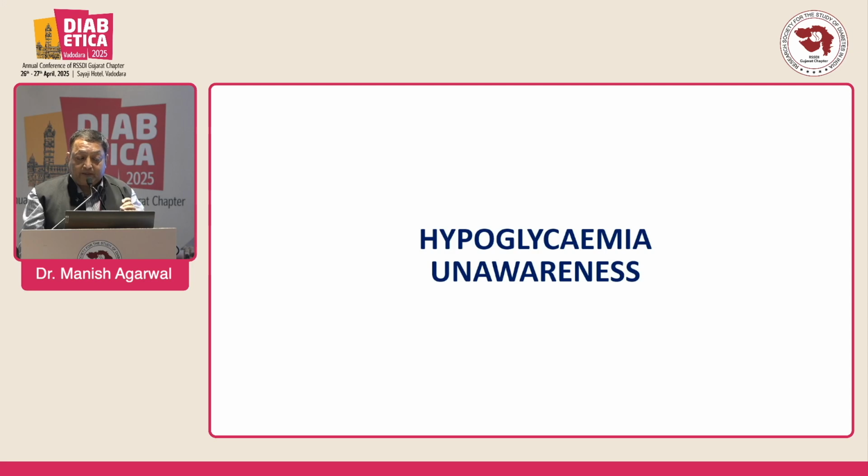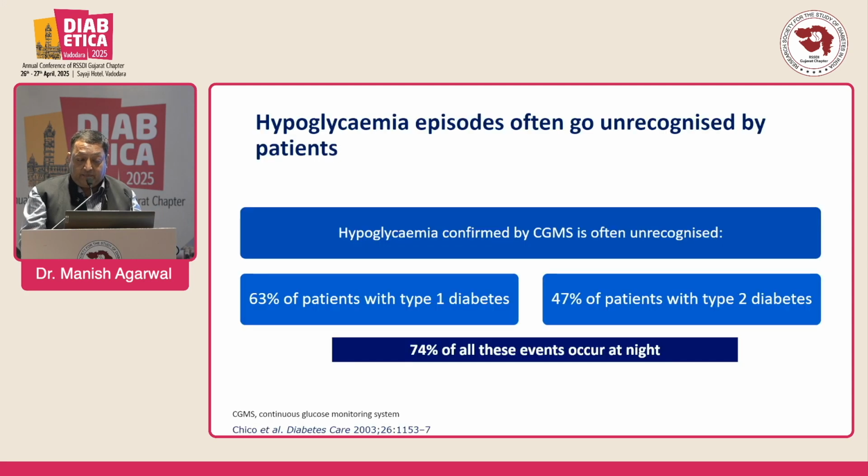Reporting of symptoms by patients with diabetes varies, with inter-individual variation of the symptom threshold. Patients are not always the first to report hypoglycemia. A patient may come with a sugar of 170 because of unawareness, and asymptomatic, unrecognized episodes can be missed. Nocturnal hypoglycemia is especially common in either type 1 or type 2 diabetes, and hypoglycemia episodes are often unrecognized by the patients.